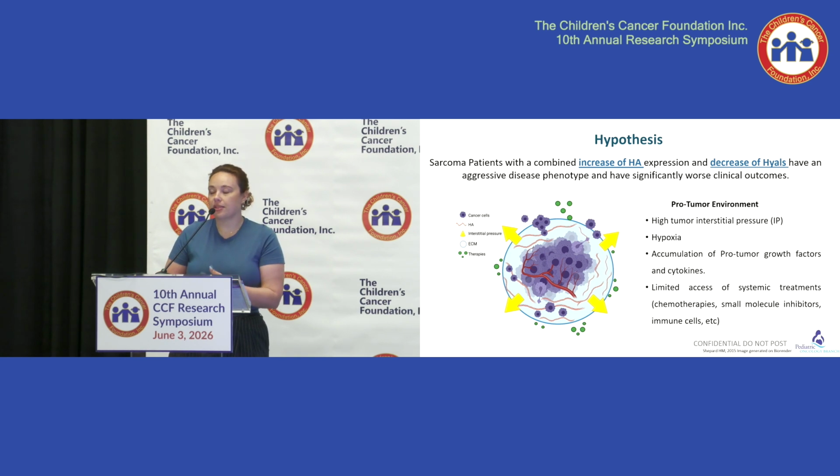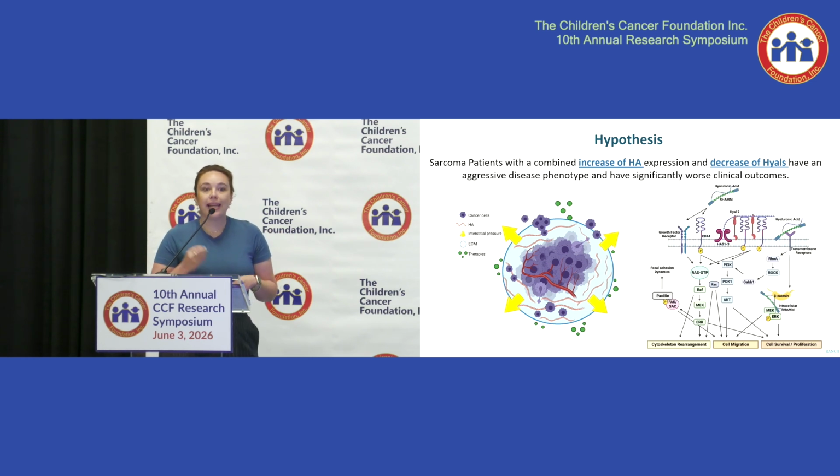An interesting fact about HA is that it can bind 100 times its own weight in water. This is really important if you're in your face cream and your filler because it gives you loads of volume, but not in your tumor cell, because it creates this real gel-like consistency. It's encapsulating that environment. It's preventing immune cells from coming in and systemic therapies from accessing the tumor cells they're trying to target, as well as creating a really pro-tumorigenic environment that has high hypoxia, as well as your pro-tumor growth factors.